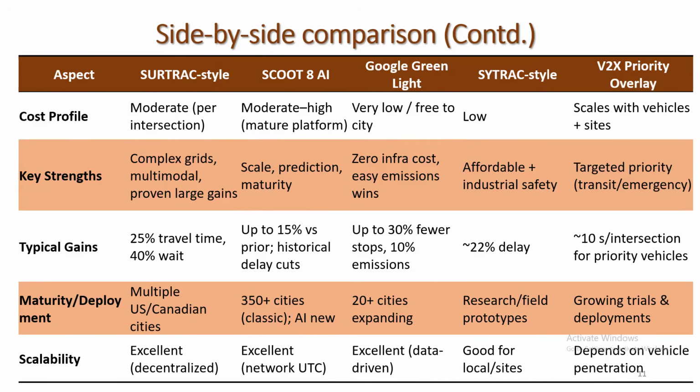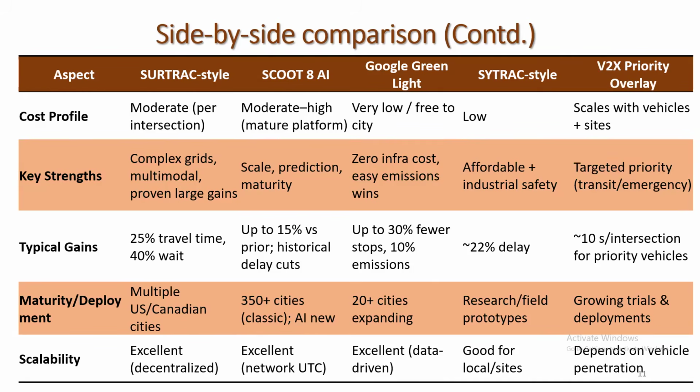SCOOT works at large scale, with prediction and maturity. Google Green Light has zero infrastructure cost and easy emission wins. SURTRAC-style is affordable, with industrial safety embedded. V2X priority is targeted at priority for transit and emergency vehicles.